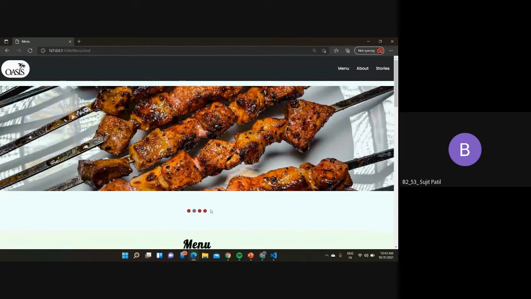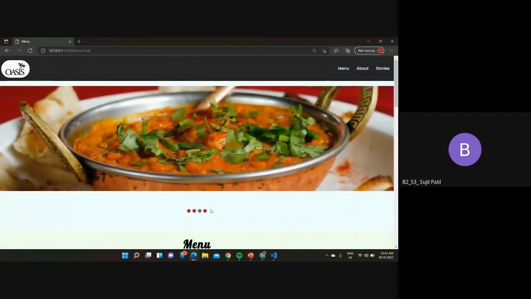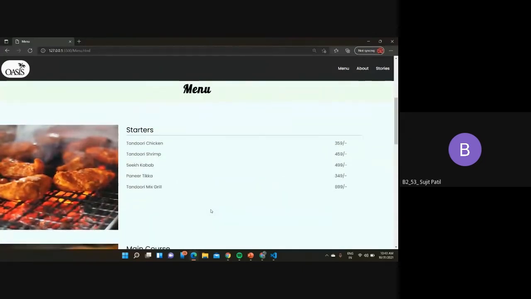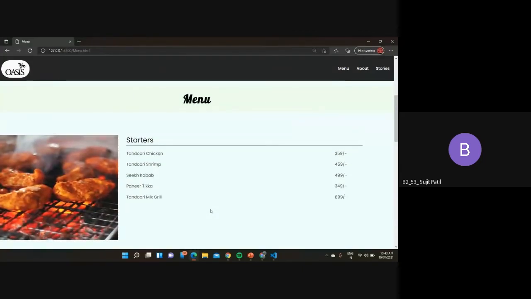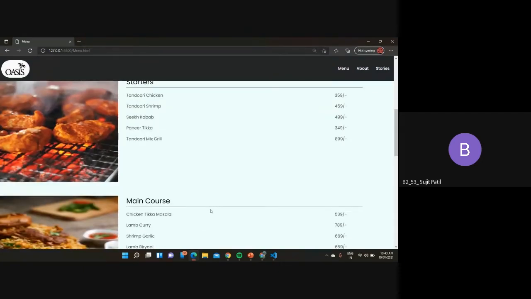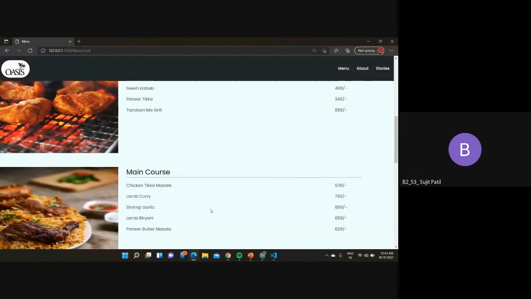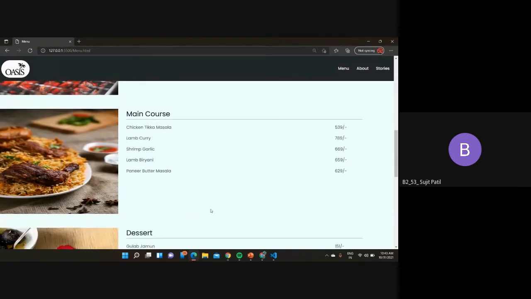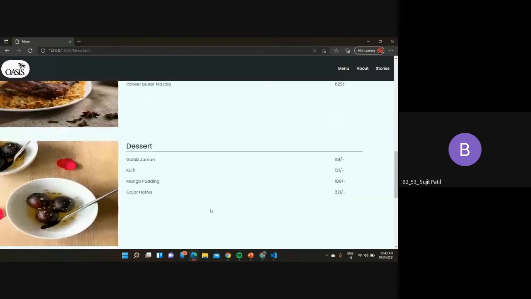Can you scroll? So okay, this is our menu. We have used a background color for the menu title and also a border. Then we created these images and menu dishes with the help of the float property, float left and right. It is also responsive. And as I said, the footer is the same.